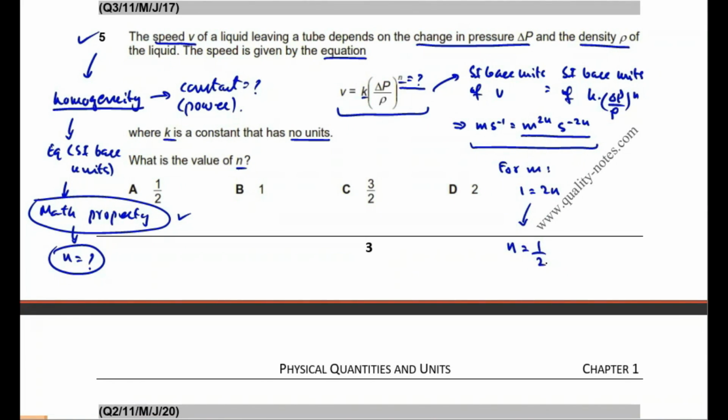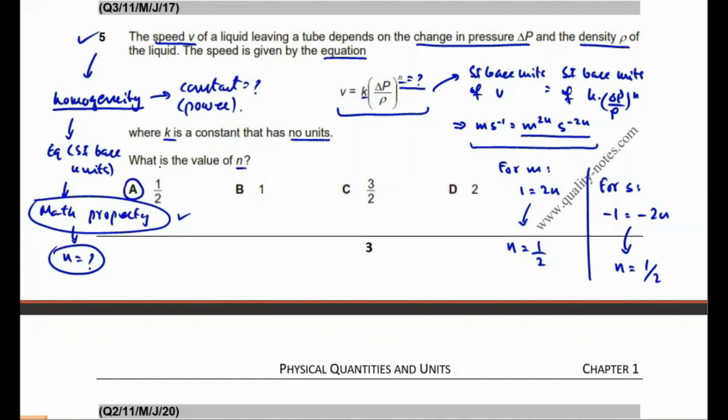Now students, if you want to verify your results, you can equate powers of the other SI base unit in the equation. For example, for second, which is the other SI base unit in the equation, we can write power of second on the left hand side, which is minus 1, is equal to power of second on the right hand side, which is minus 2n. This equation will also give you the same value for n, 1 by 2. So n, which is the power of the expression delta P over rho in the given equation, is equal to 1 by 2.